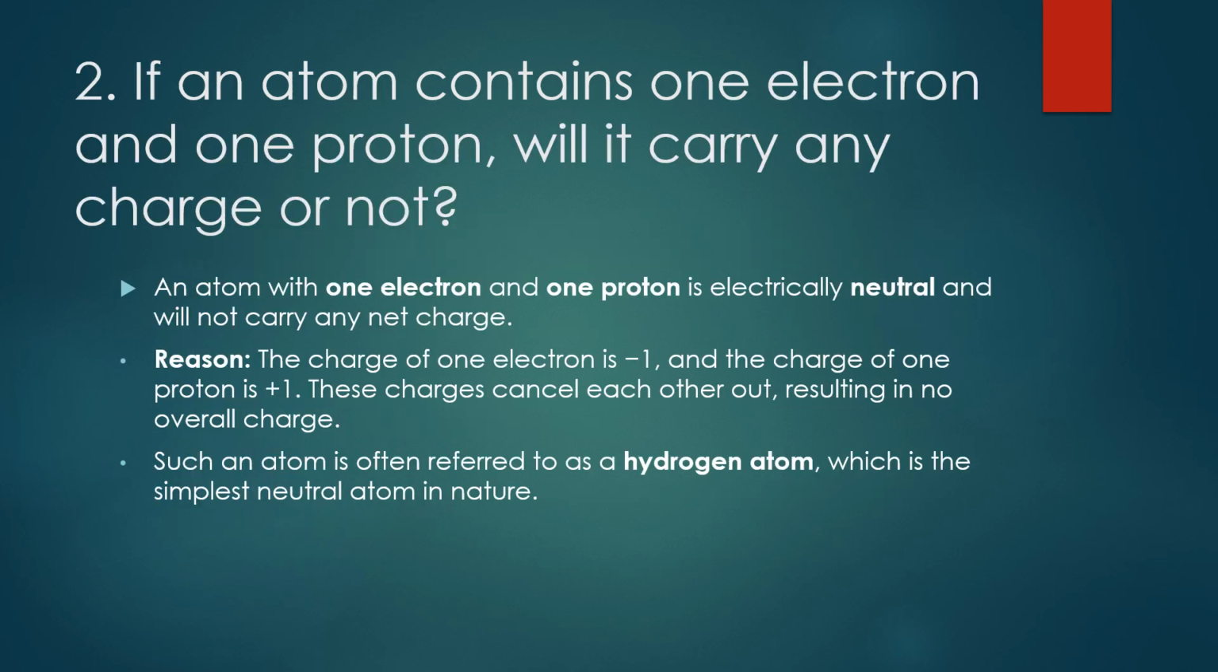Now the second question says, if an atom contains one electron and one proton, will it carry any charge or not? Okay. तो ये जो एटम है वो हमारा इलेक्ट्रिकली न्यूट्रल होगा. It will not carry any net charge. क्यों? क्योंकि इलेक्ट्रॉन पे जो चार्ज है वो -1 होता है, प्रोटॉन पे जो चार्ज है वो +1 होता है. तो -1 + 1 is 0, तो ये कैंसिल आउट हो जाएगा. So no overall charge is there, right?